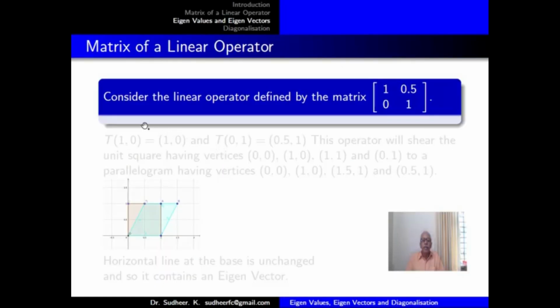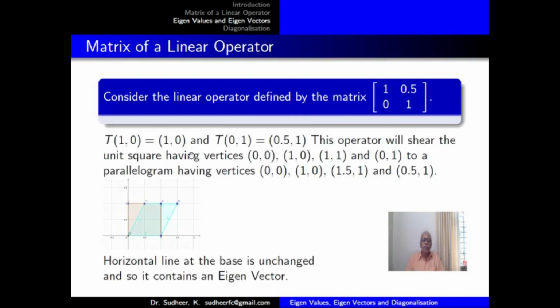Now consider the linear operator defined by the matrix [[1, 0.5], [0, 1]]. Here the images of the standard basis vectors are T(1, 0) equal to (1, 0) and T(0, 1) equal to (0.5, 1).